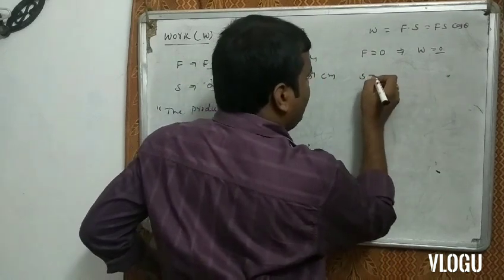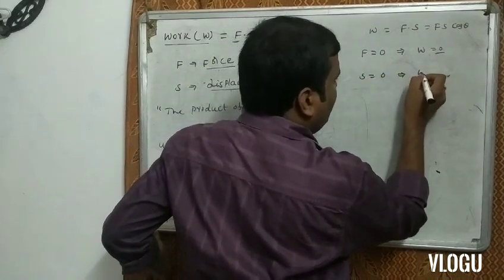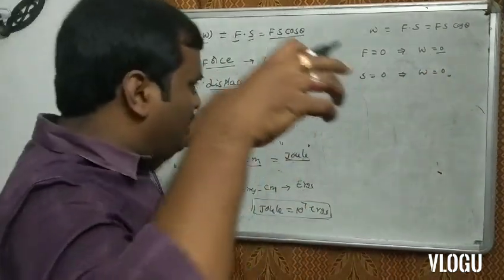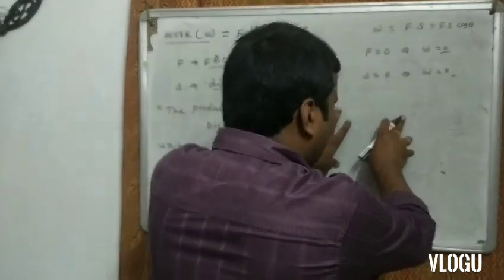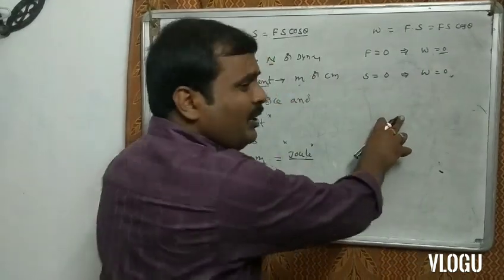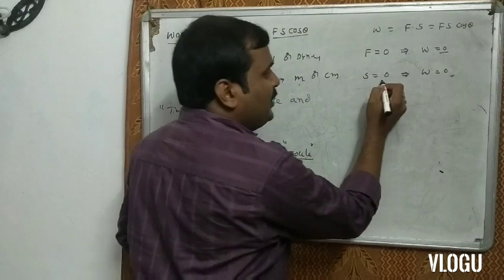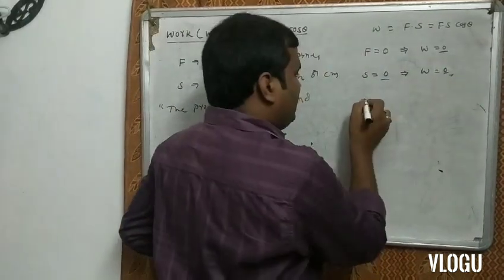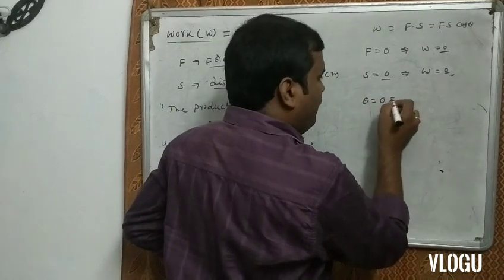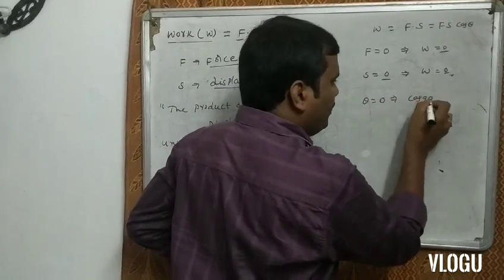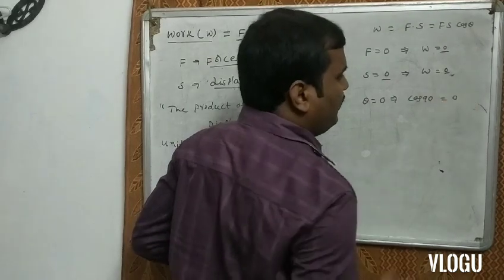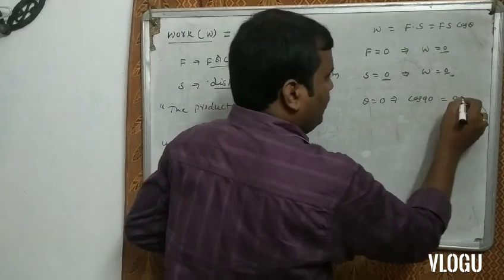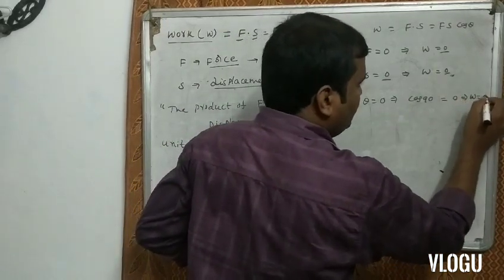In the second case, S is 0. At that condition, W is also 0. Some force is applied on a body, for example on that board, but the board doesn't move. That means displacement is 0. At that situation, work is also 0. Next one, theta is equal to 90. That implies cos 90 is 0. At that situation, W is also equal to 0.